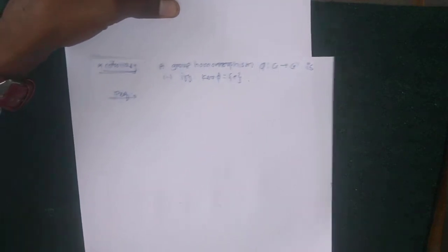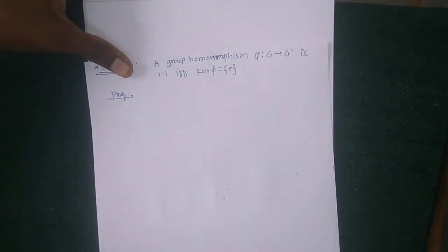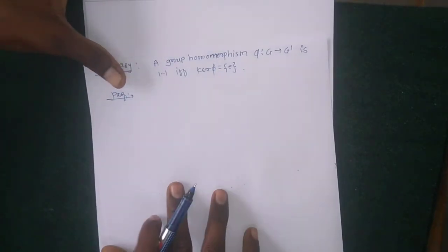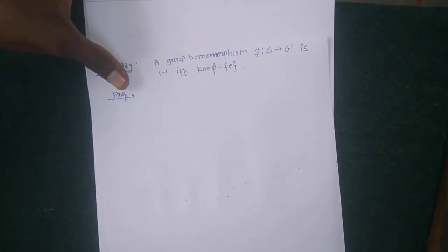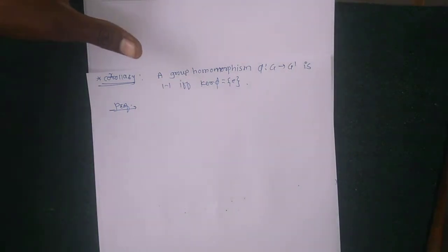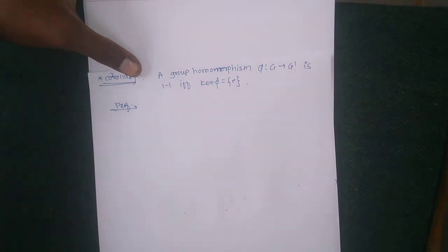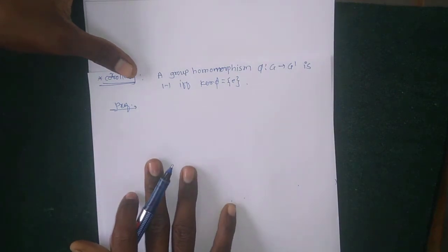So now the proof of this theorem. How do we prove an if and only if condition? Firstly, assume that the given function is one-one and show kernel phi is equal to identity. Then the reverse way: assume kernel phi is equal to identity and show phi from G to G dash is one-one.